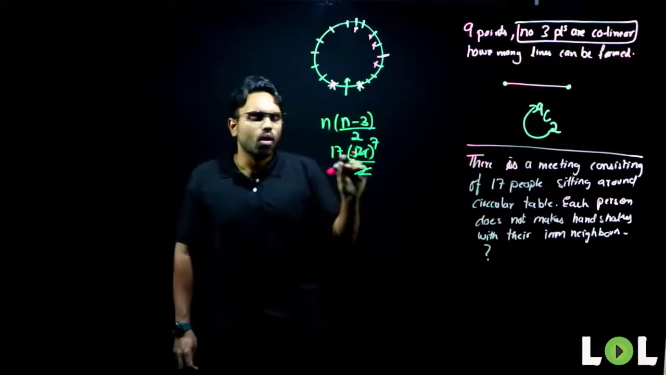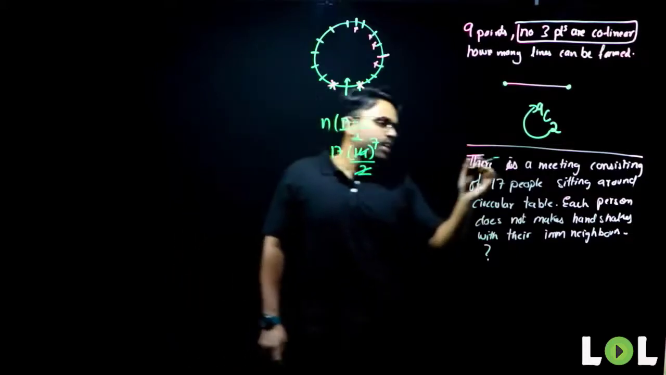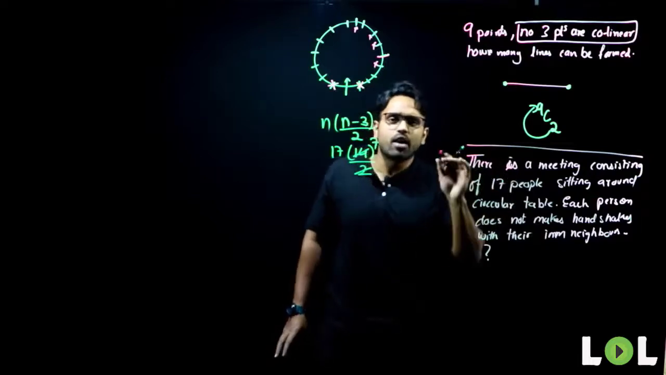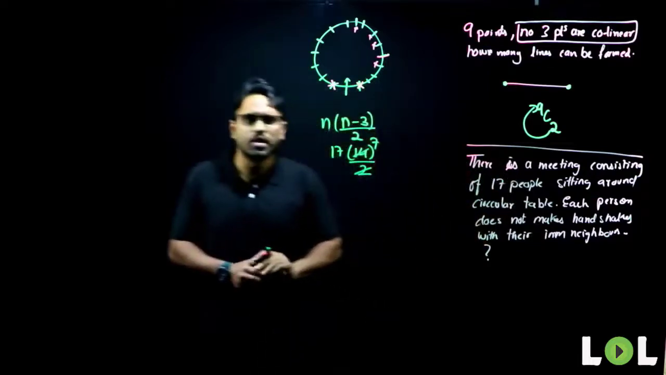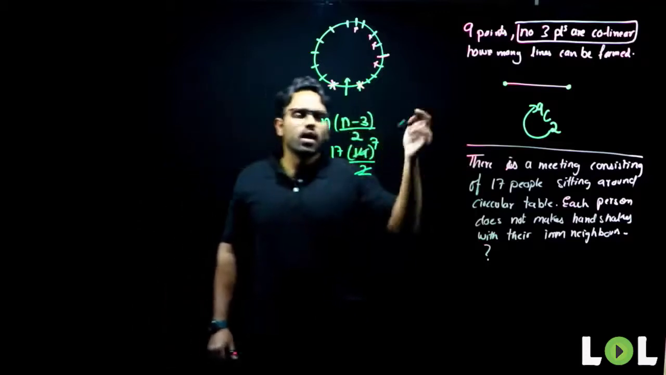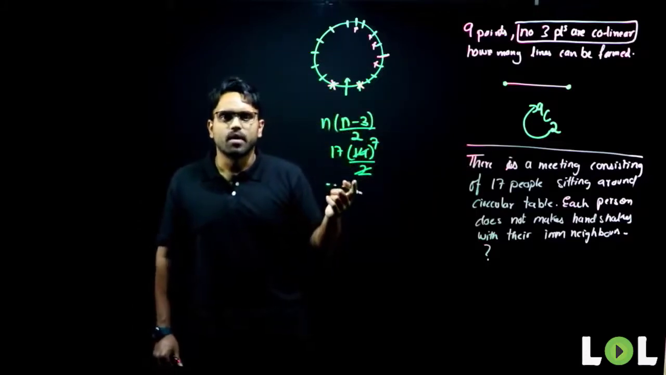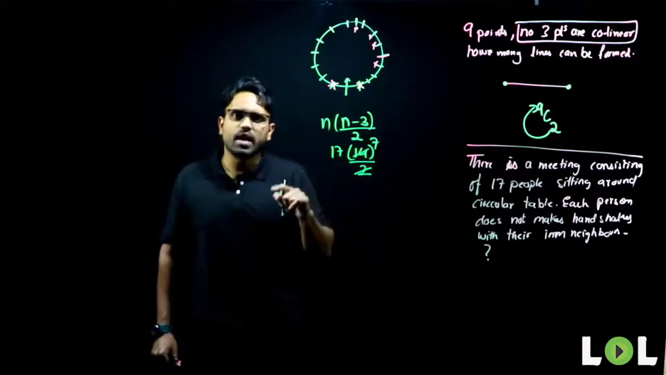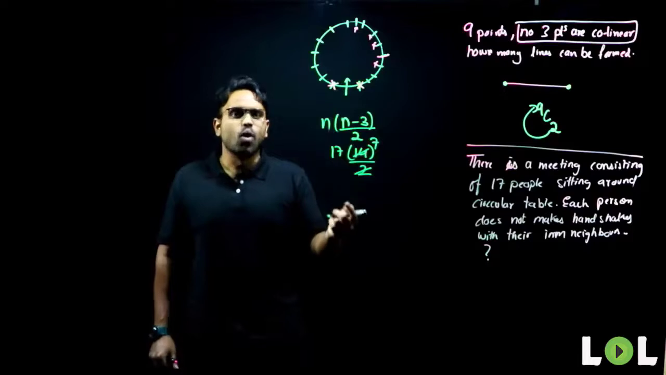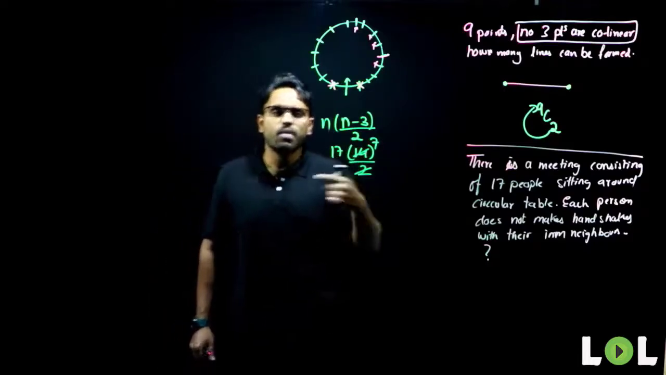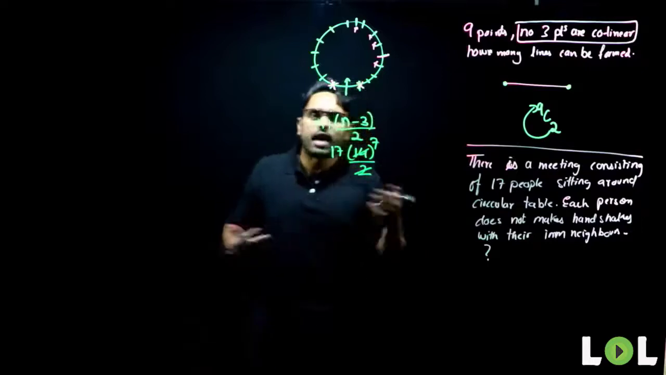So, how many handshakes will be made if 17 people sitting around a circular table cannot make handshakes with their immediate neighbors? When we were dealing with the earlier arrangement, we took n-1, where every person was making a handshake with every other person. So, we were deducting only one. Why were we deducting one? Because he cannot make a handshake with himself and that doesn't count.